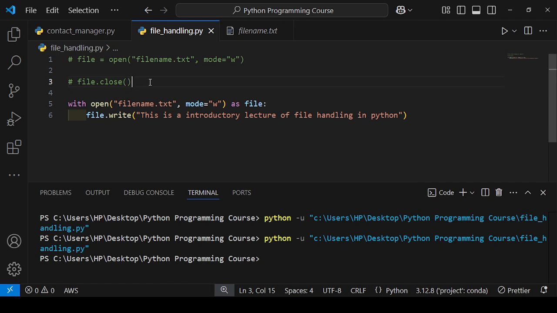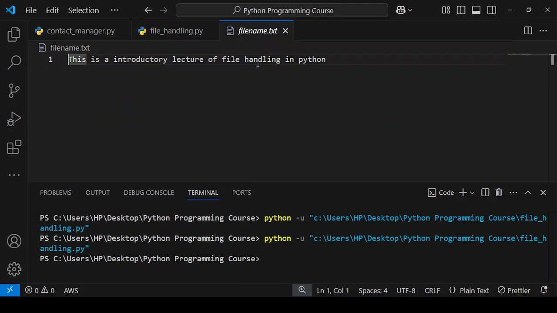And let's see, this is a text file. A text file is one that humans can read, like filename.txt. The content in filename.txt humans can easily read, like this is the introductory lecture of file handling in Python, or a JSON file and CSV file. I will cover this type of file in depth in an upcoming lecture.